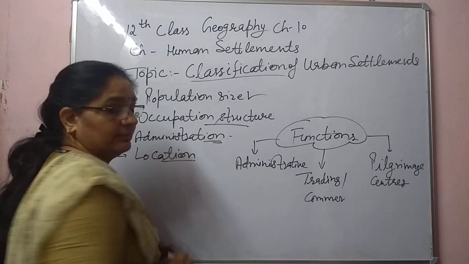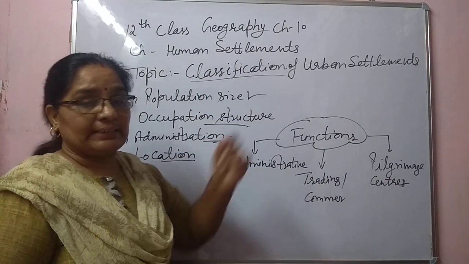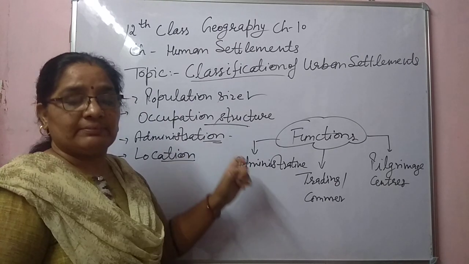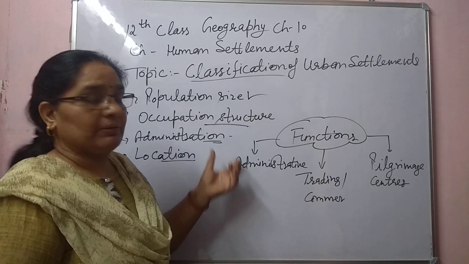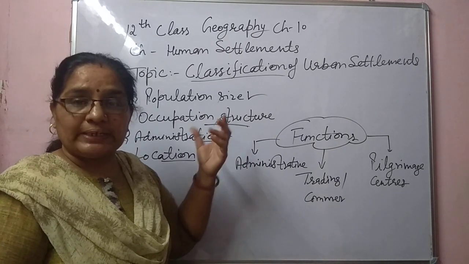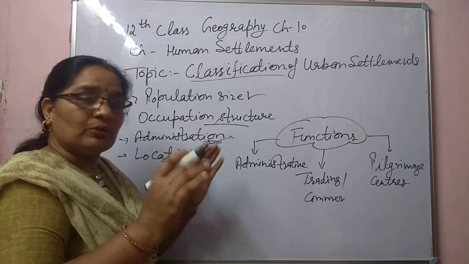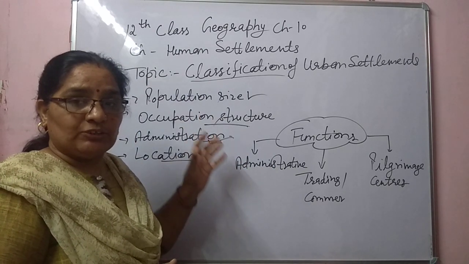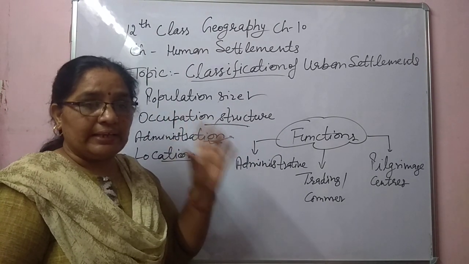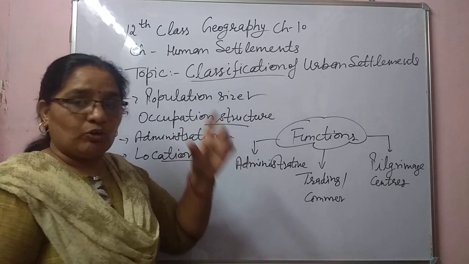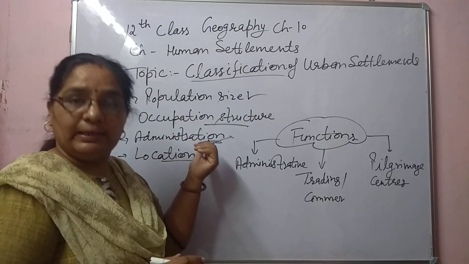Next one, location. The classification of urban settlement also depends on location. Those areas which lie near an industrial region are most populated because people are able to find good jobs. In those areas where most of the administration offices are, or where people get jobs in mining activity or in industrial areas as workers, as machine operators, like that, people settle from rural to urban.